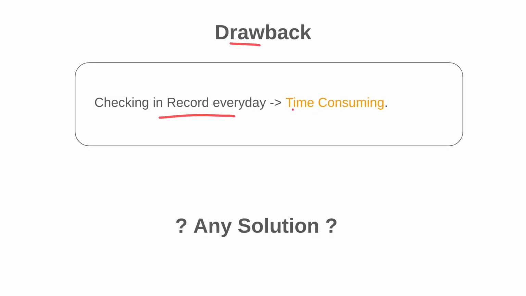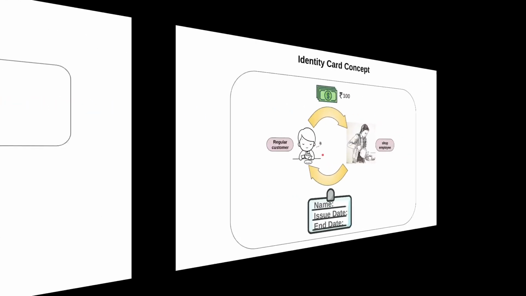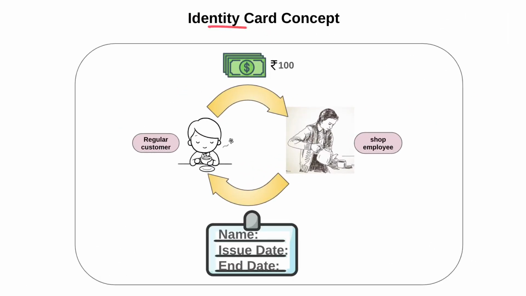Checking the record every day for everyone who claims is very much time consuming. So is there any solution? Yes, there is a solution. The solution is creating an identity card concept. So the owner found this problem, that this is very time consuming, and he decided to create an identity card for his regular customers.